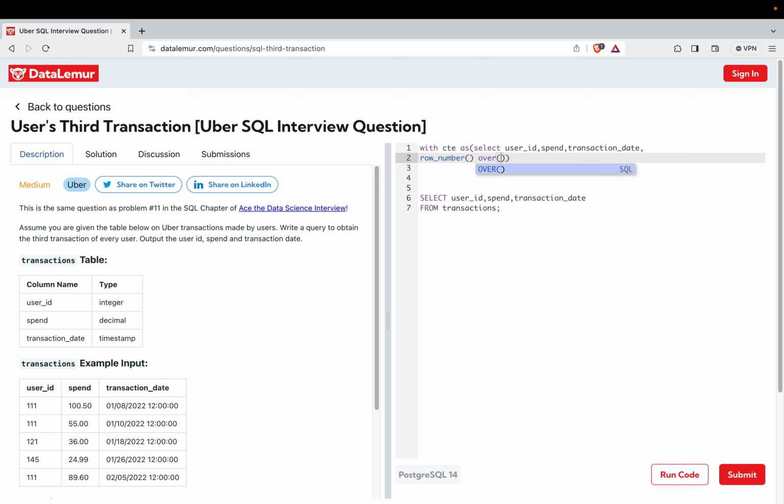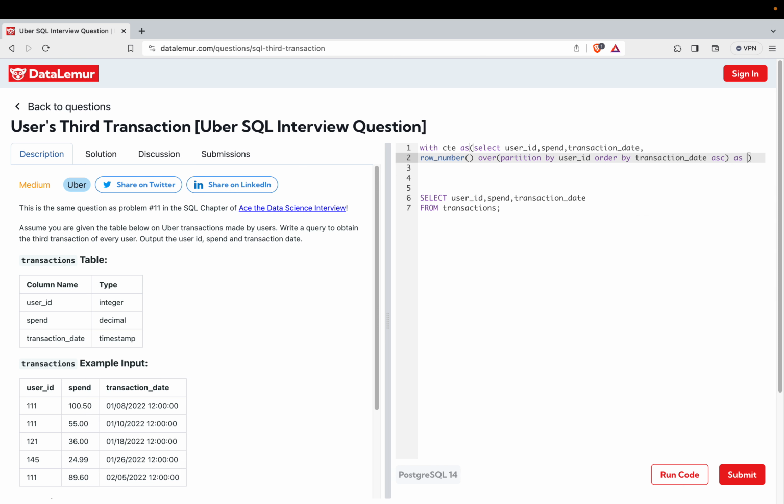partition by, what? User ID. And every third transaction I have to take. That means if today I have made a transaction, and tomorrow I made a transaction, and the day after tomorrow I made a transaction, then the third transaction I have to take. That means I am going to order it by transaction date in ascending order. That's how I'm going to take the third record.